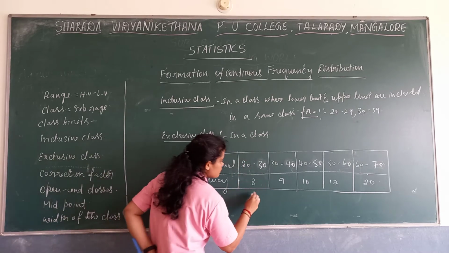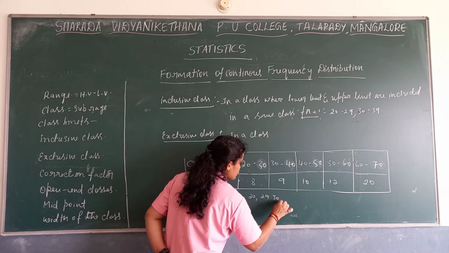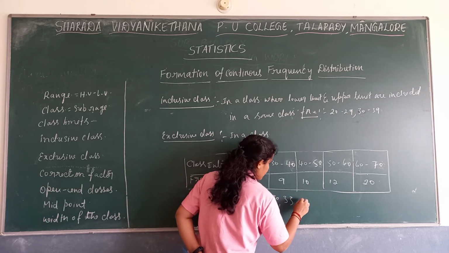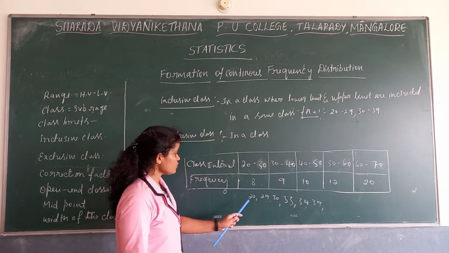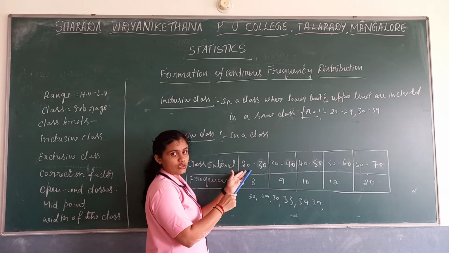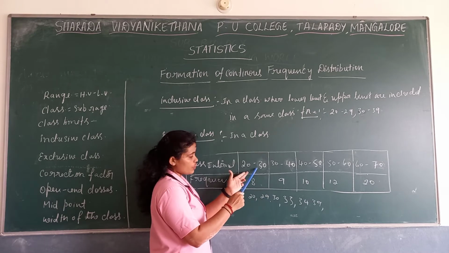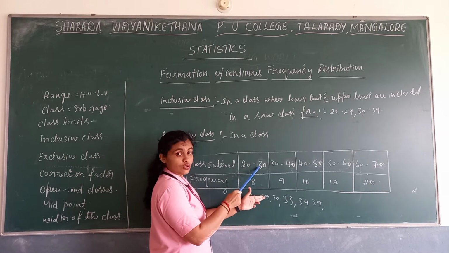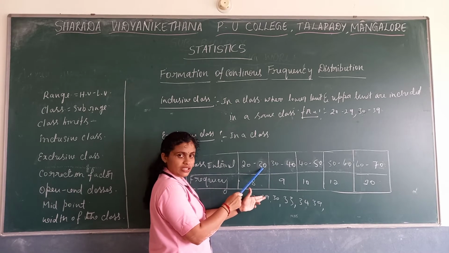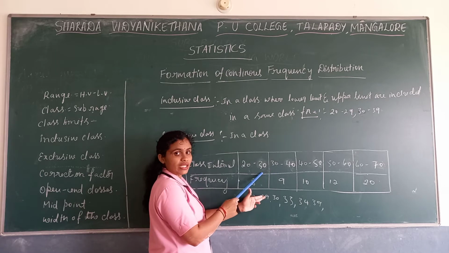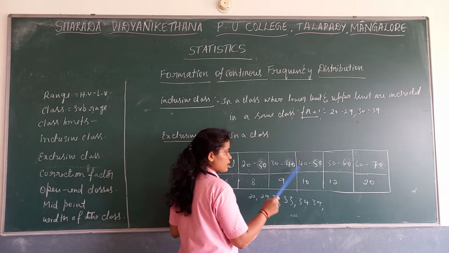For example, now I will take the values 20, 29, 30, 33, 34, 39. Where can we include 20? We can include 20 here only. 29 here only. 30 we cannot include here, we need to include it in the next class. So even though we write 30 in this range, we are not including it here. 33 here only, 34 here only, 39 here.